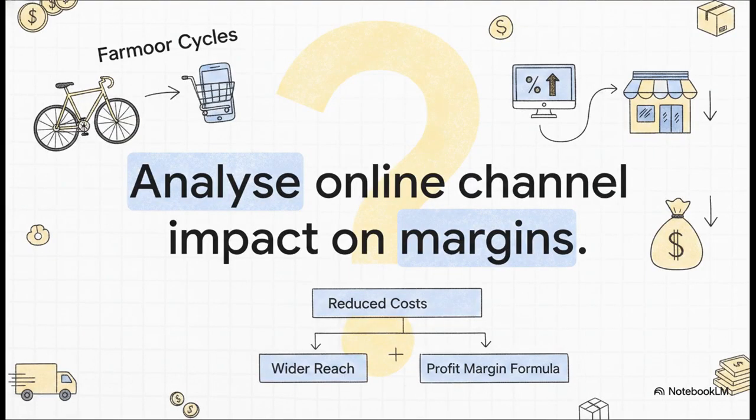All right, time to put your knowledge to the test. Go ahead, pause the video now and complete Task 1. This is an AO3 analysis task. Analyze how a specialist retailer like Farmore Cycles might use a direct-to-consumer online channel to improve its operating profit margins compared to traditional store sales. Remember, for those strong AO3 marks, you really need a logical, relevant chain of reasoning linking the specific action of online sales directly through to that profit margin formula we just talked about. Don't skip any steps in your logic, okay?